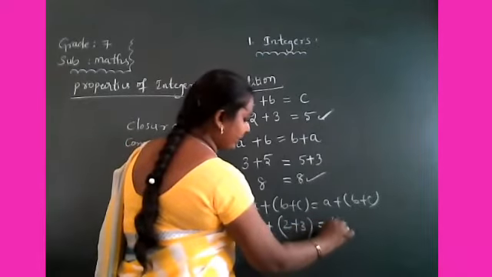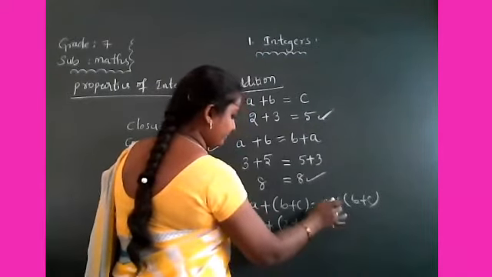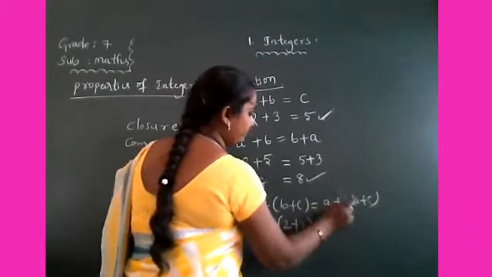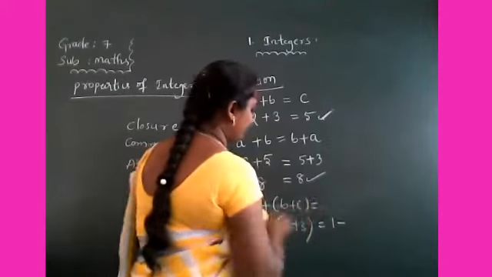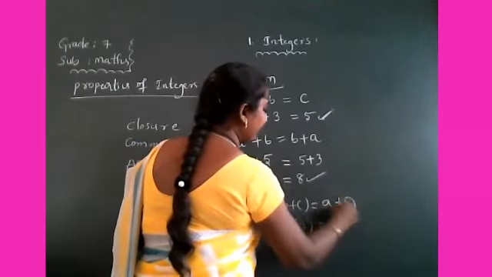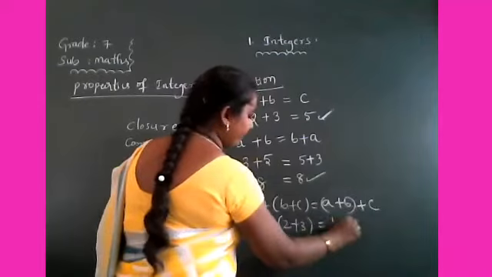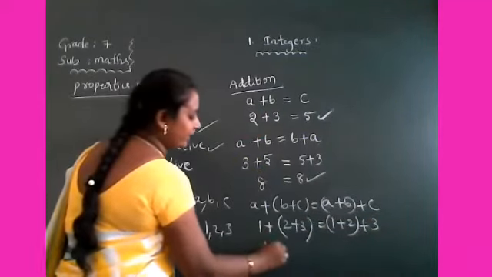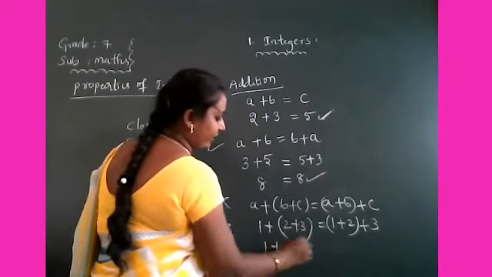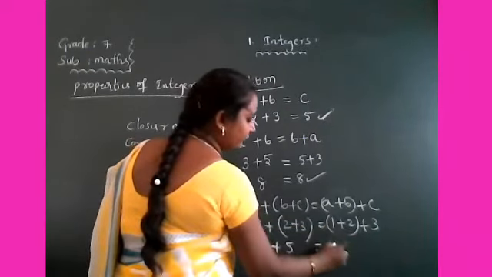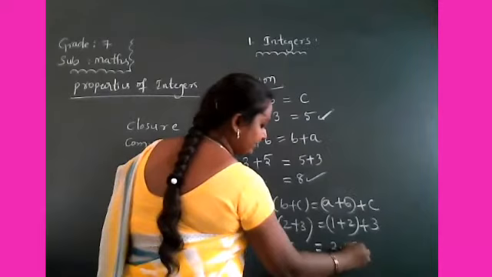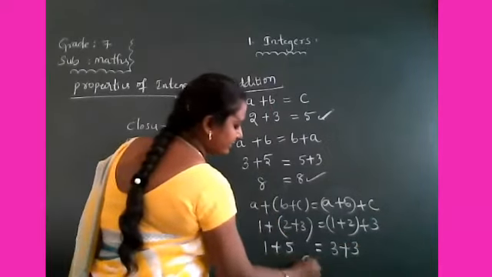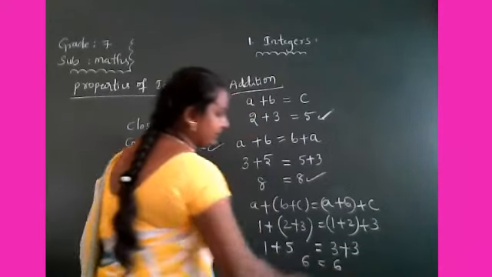Then (a plus b) plus c: 1 plus 2, plus 3. 1 plus 2 is 3, plus 3 is 6. And 1 plus (2 plus 3): 2 plus 3 is 5, 1 plus 5 is 6.